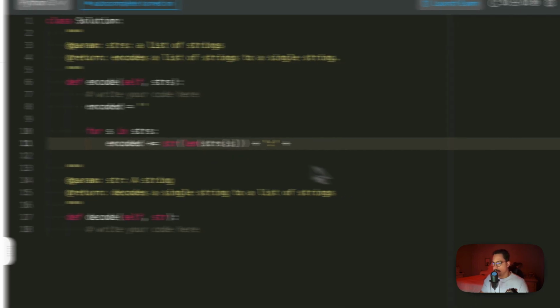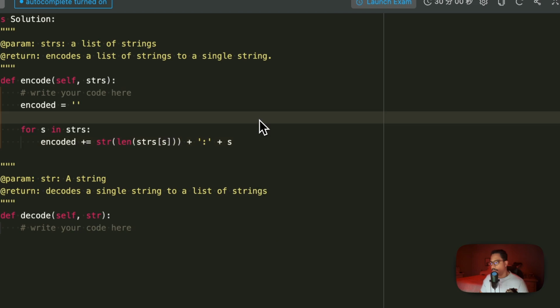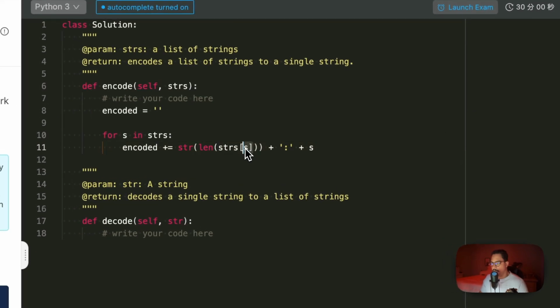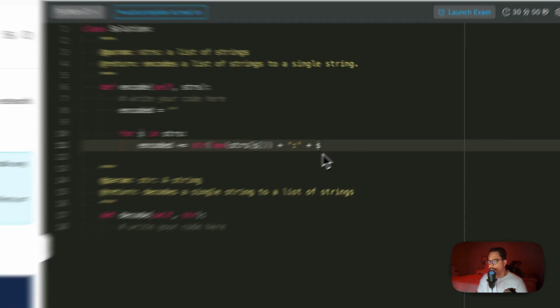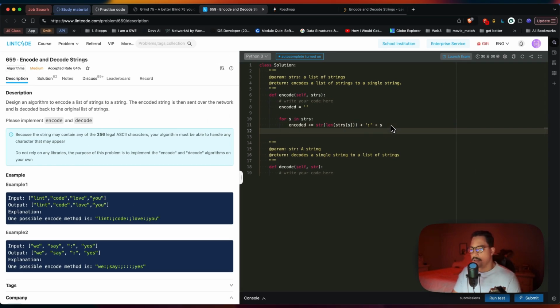So we do plus equal, and here we finally add the string we're iterating over. So first we grab the length of that particular string at that position, then we add the delimiter, and then we append the string. And at the end of that process, we should be done with all the words.